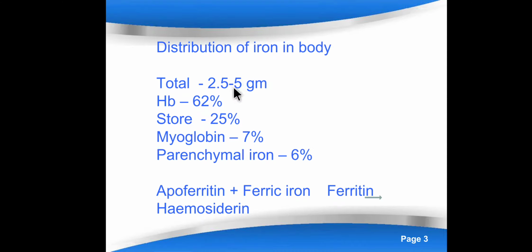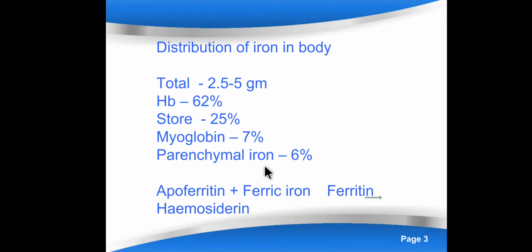Amongst this 2.5 to 5 gram, the 62%, you can see the majority of the part is utilized for the synthesis of hemoglobin. 25% is being stored, means whenever there is deficiency, the stored part will be utilized for the synthesis of Hb. The small part is in myoglobin, in the muscle protein, and small part, 6%, is parenchymal iron. This parenchymal iron is utilized for the synthesis of various enzymes.